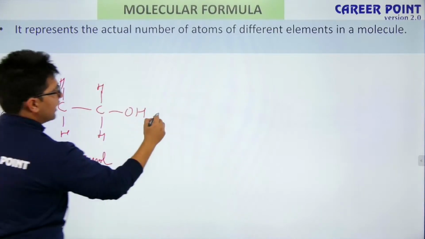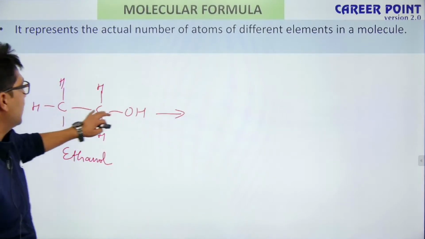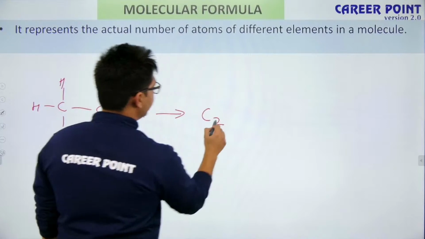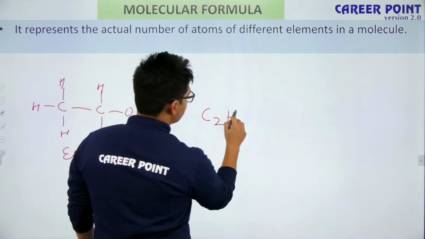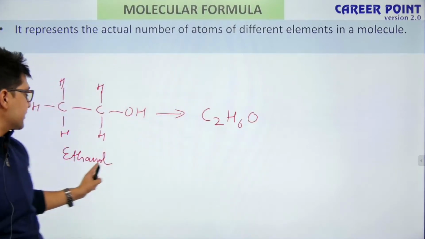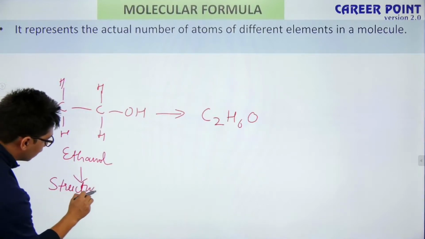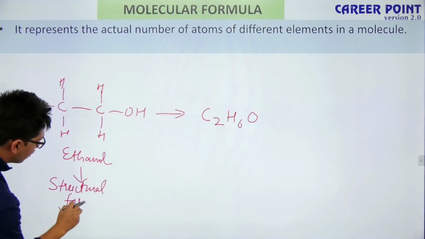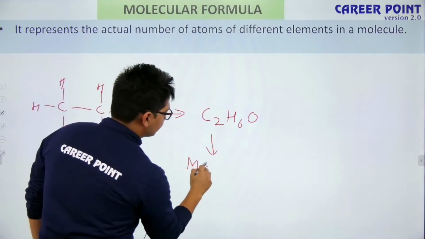If I have to write the molecular formula of ethanol, what can it be? There are 2 carbons, so C2. There are 1, 2, 3, 4, 5, 6 hydrogens, and there is 1 oxygen. So this is my structural formula, whereas this is my molecular formula.